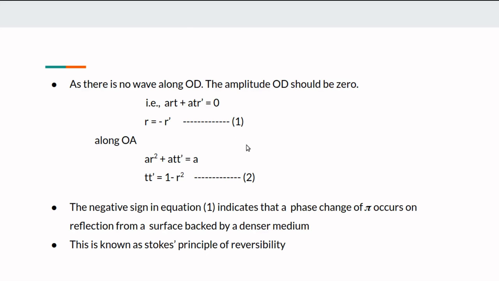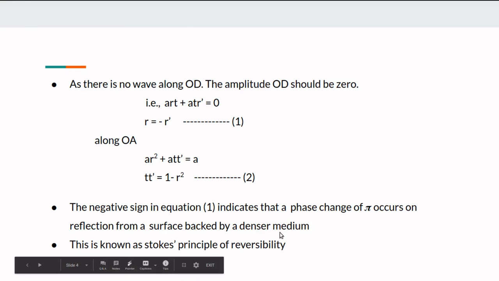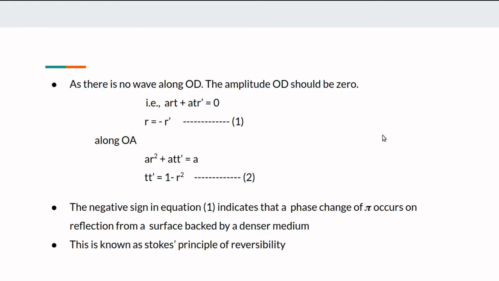Therefore, from these equations we can say that a phase change of pi or a path difference of lambda by 2 occurs on reflection from a surface backed by a denser medium. Here the reflection takes place from the first medium to the second medium. First one is the rarer medium, second one is the denser medium. Therefore, the reflection takes place at the surface backed by a denser medium. From these equations, we observe there is a phase change of pi or path difference of lambda by 2 when the reflection takes place at a surface backed by a denser medium.